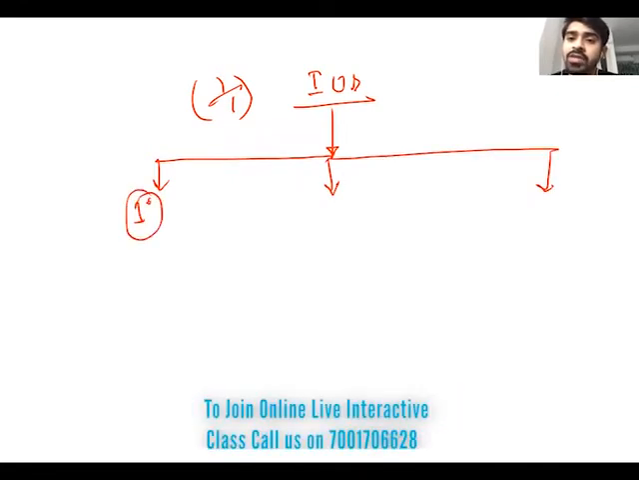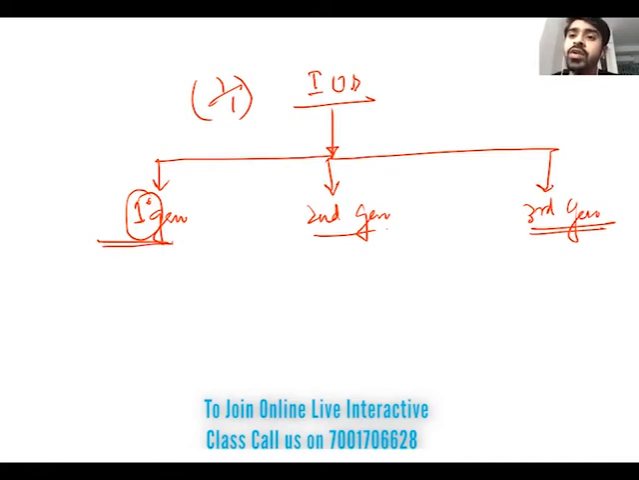I am classifying IUD in 3 parts. The first part is called first generation IUD, the second part is called second generation IUD, and the third is third generation IUD. Very important. What is first generation IUD? First generation IUD is made up of completely inert material. Inert material means it is made up of plastic.